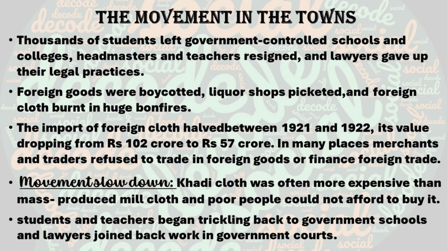As the movement went on, the people faced some problems in towns. What was their problem? The students found it hard to continue without proper schools, as all those schools were under the control of the British. As the students withdrew from the British schools, Indian institutions were not at all set up. Definitely it takes time to set up institutions. So the students faced difficulties without getting proper education.